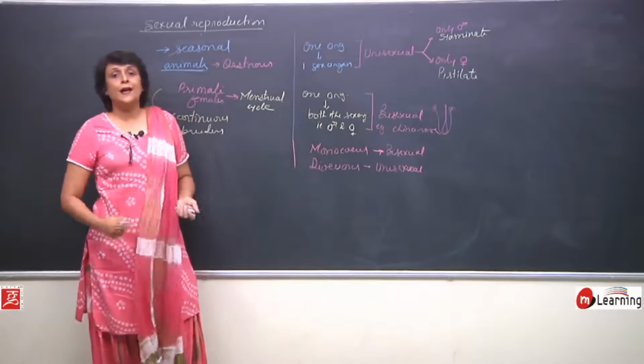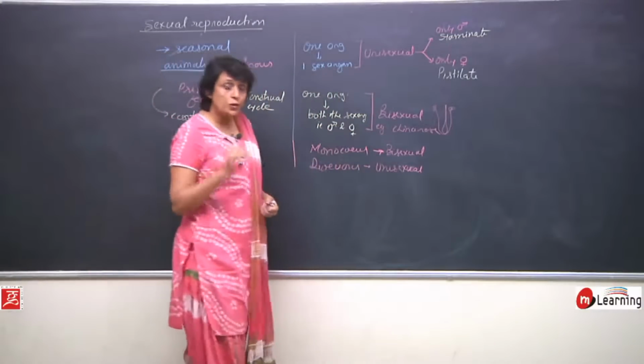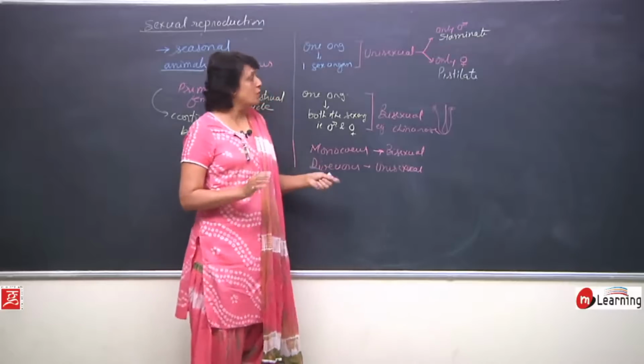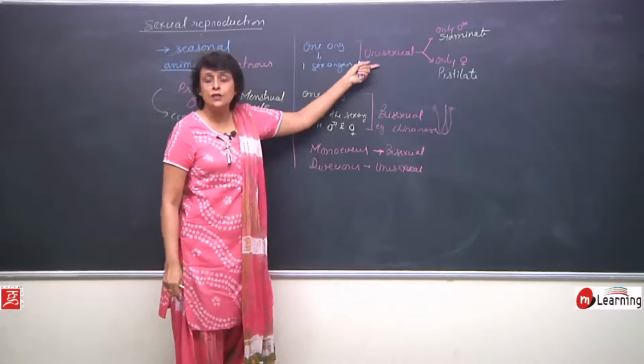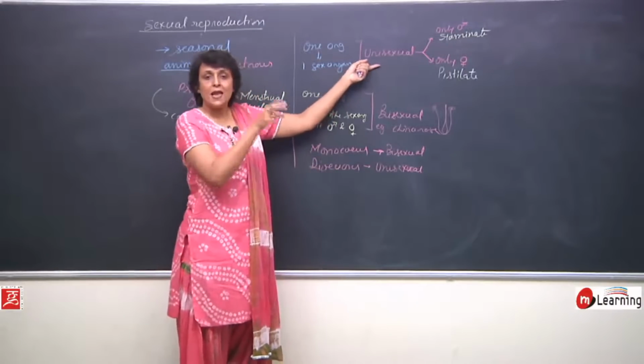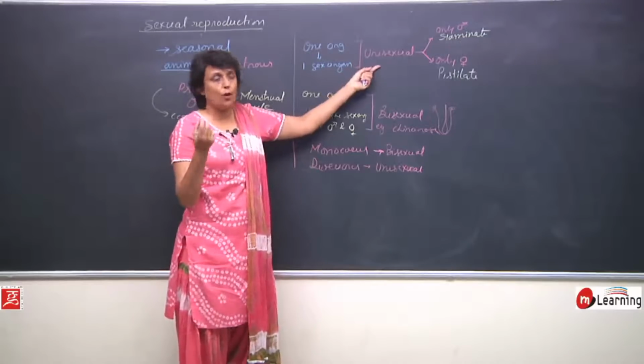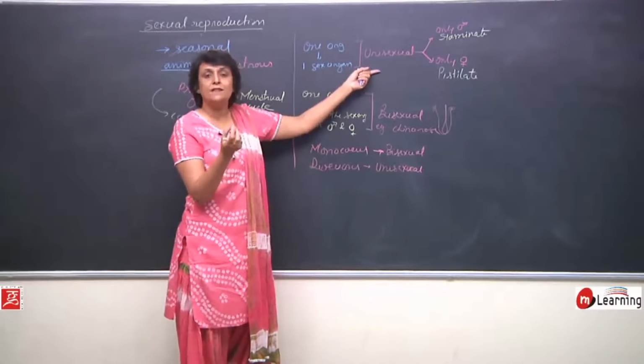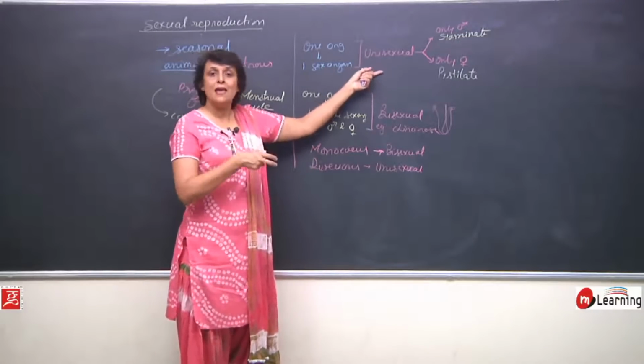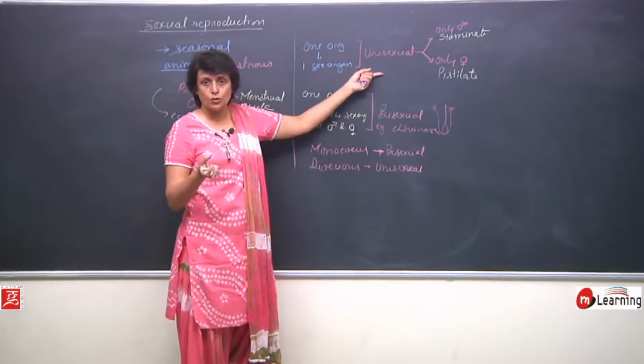If we talk of animals, most of the animals are unisexual, where we see a male animal and a female animal, or in lower animals like even insects, we talk of a male cockroach and a female cockroach.